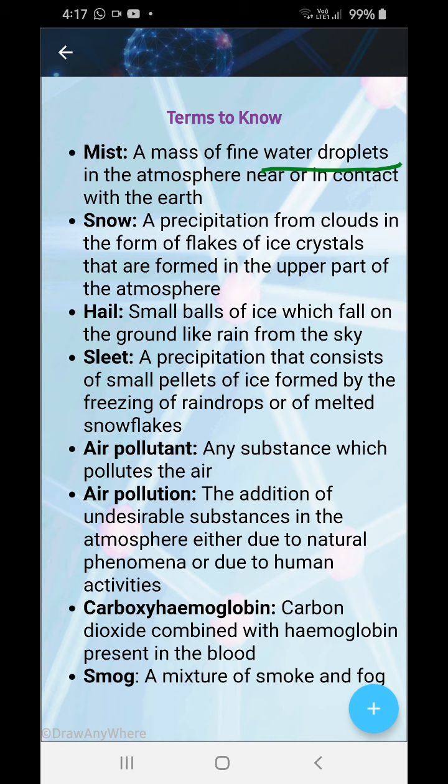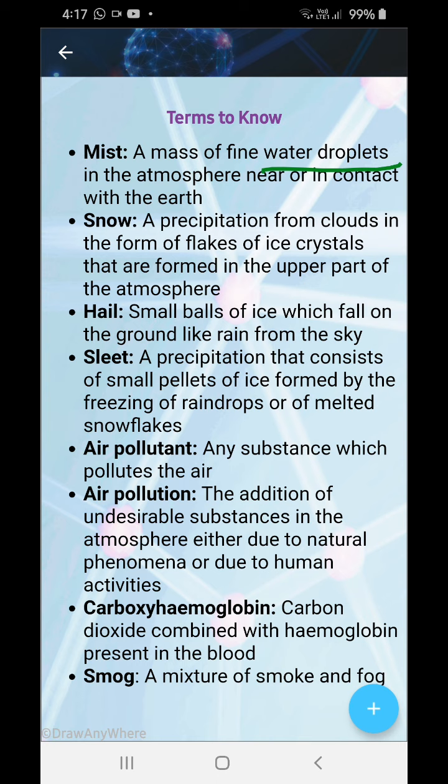Snow: a form of precipitation from clouds in which flakes of ice crystals are formed in the upper part of the atmosphere. The ice crystals are found in the upper part of the atmosphere and then they fall down. Hail: small balls of ice which fall on the ground like rain from the sky. Now the rain is freezing and then it falls.